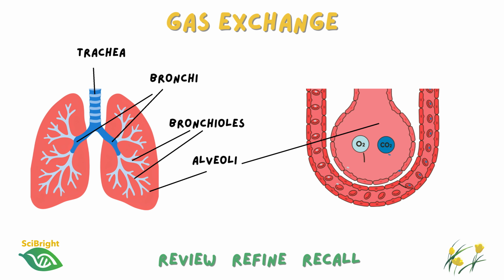The lungs contain millions of tiny air sacs called alveoli, and it's here that gas exchange takes place by diffusion. Oxygen diffuses from the air inside the alveoli into the blood, while carbon dioxide diffuses in the opposite direction from the blood into the alveoli, ready to be exhaled.